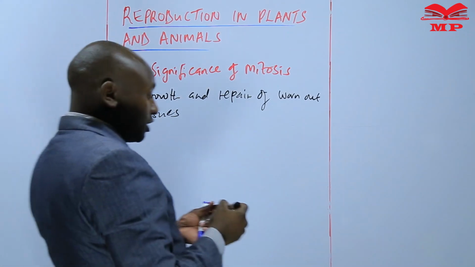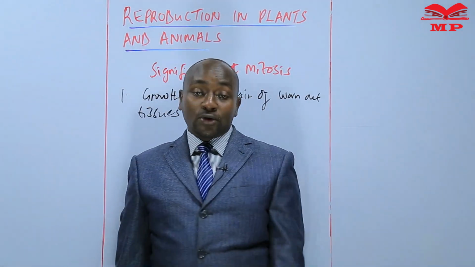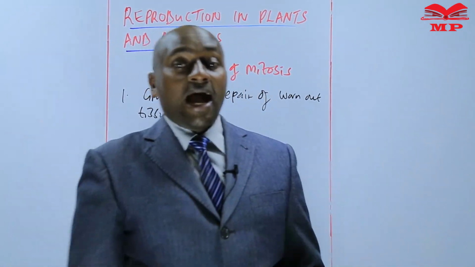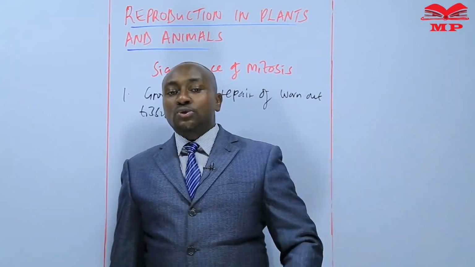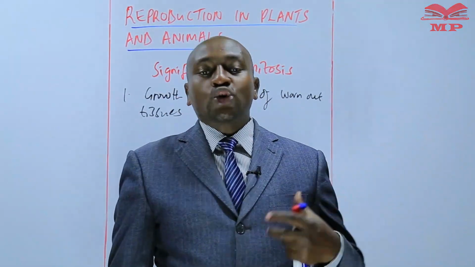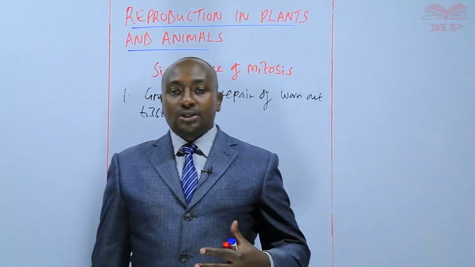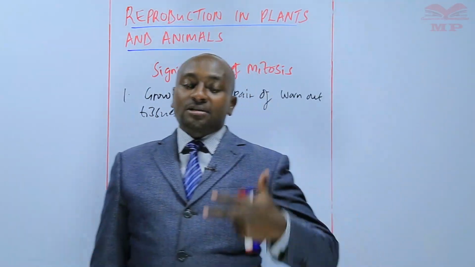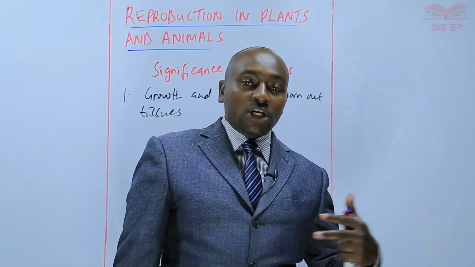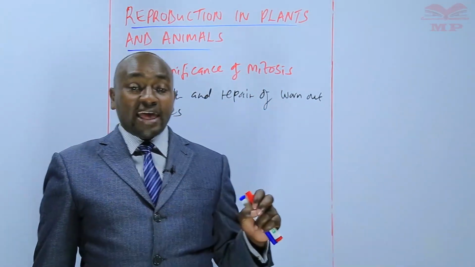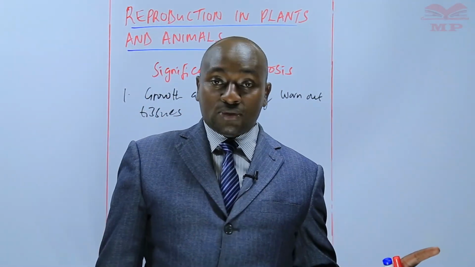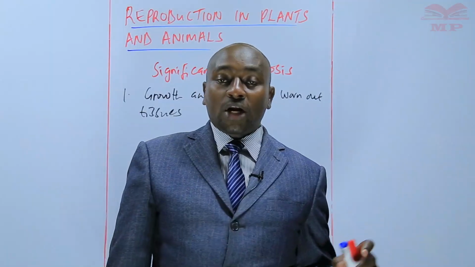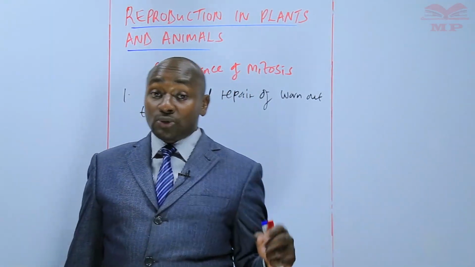We know that in growth, life begins as a single cell. That's a zygote. And then the zygote goes through several mitotic divisions so that it can form a mass of cells, and that process can continue sequentially. So growth entails mitosis. Repair of worn out tissues entails mitosis.